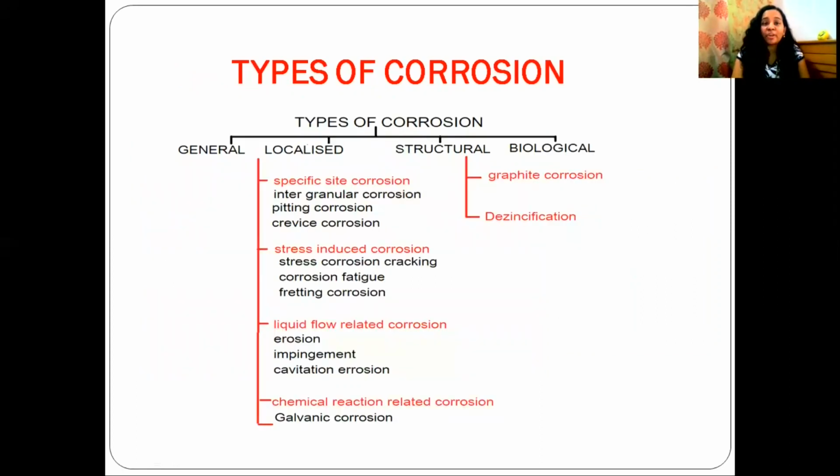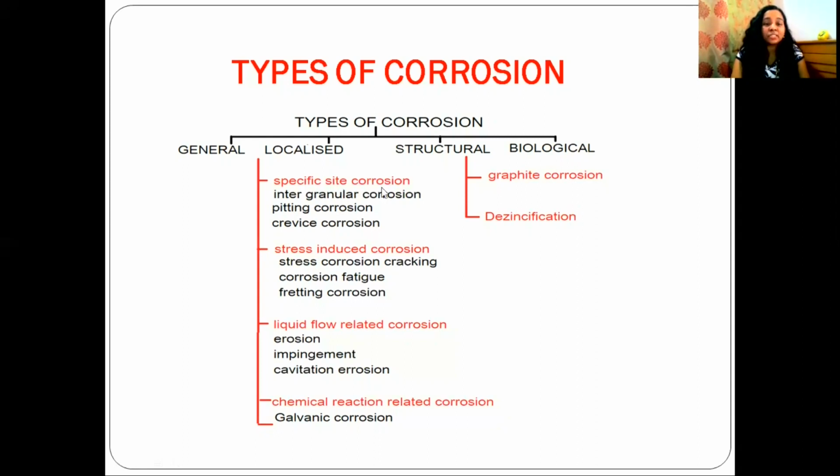Move on to the next point, types of corrosion. Corrosion is classified into four: general corrosion, localized corrosion, structural corrosion, and biological corrosion. Localized corrosion is again classified into four: specific site corrosion, stress induced corrosion, liquid flow related corrosion, and chemical reaction related corrosion. Intergranular corrosion, pitting corrosion, crevice corrosion.